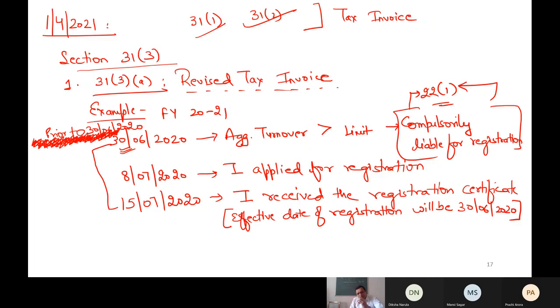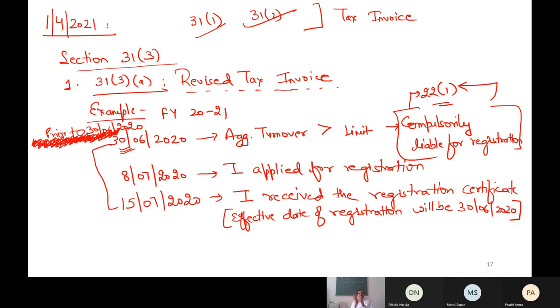Now, on 30th June, I knew that my turnover exceeded the limit, I have to take registration. But till I receive this certificate, I cannot call myself a registered person, because without a document, you cannot say anything. So till 15th July, I was not calling myself a registered person.